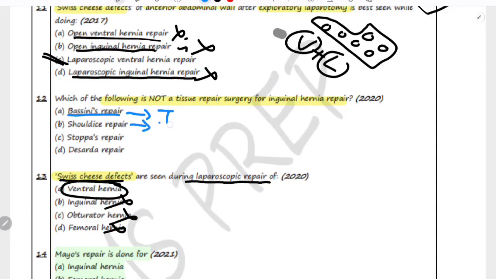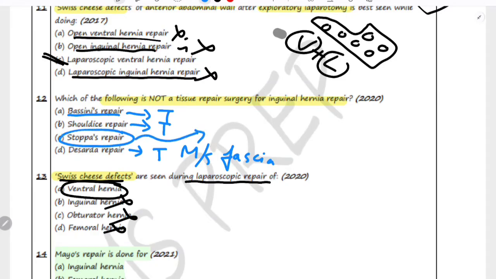Soldi's repair is also a tissue-based repair that involves a layer of suture to strengthen the inguinal canal and prevent recurrence. De Sarda's repair is also a tissue-based repair method where the muscle fascia is used to reconstruct the inguinal canal without using a mesh. So the correct option is Stoppa's repair.